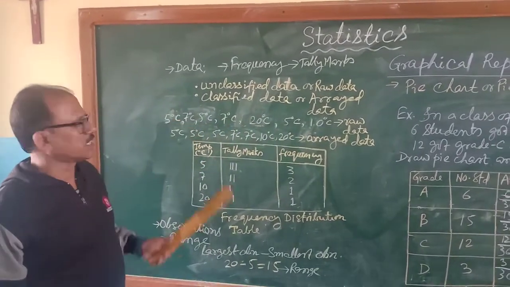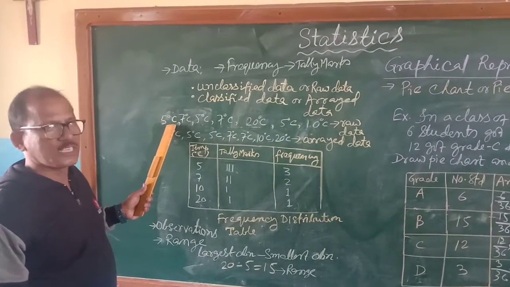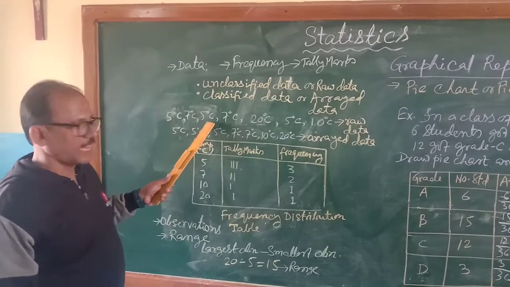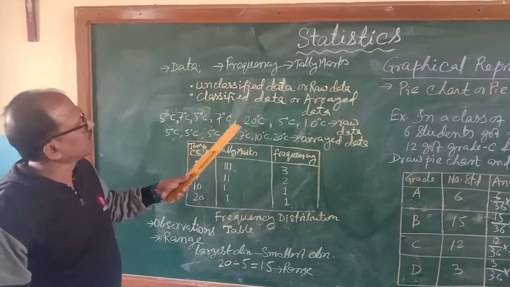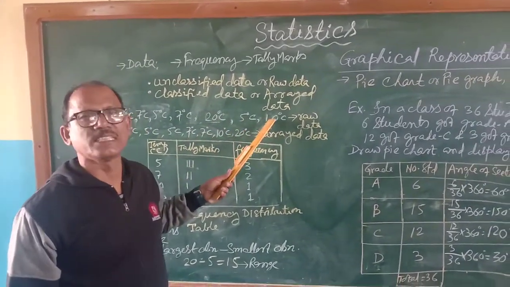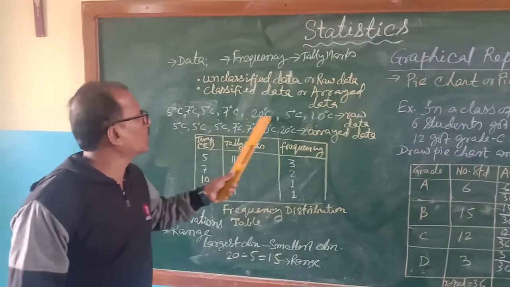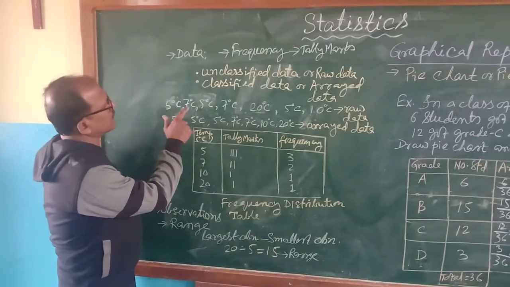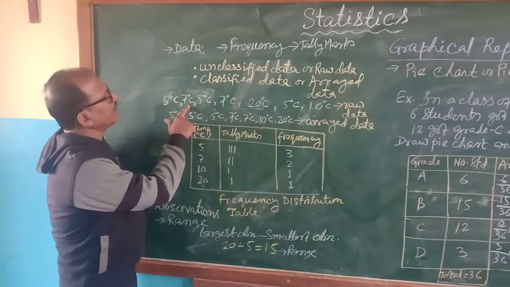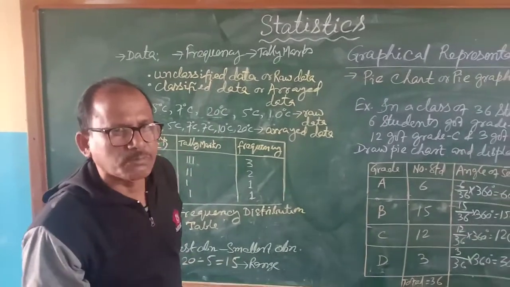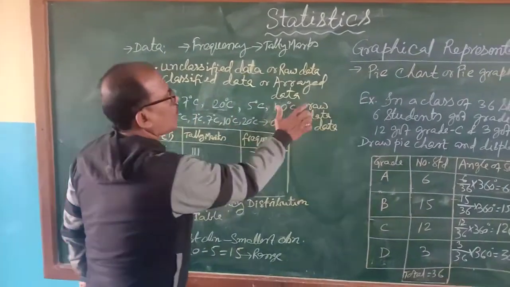The first day is 5 degrees Celsius, the second day is 7 degrees Celsius, again 5 degrees Celsius, then 7 degrees Celsius, then it has gone to 20 degrees Celsius, then 5 degrees Celsius, then 10 degrees Celsius. Each of these is called data, but they are not in an arranged way.